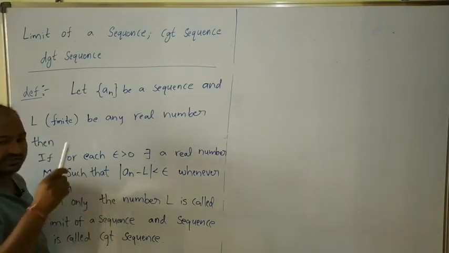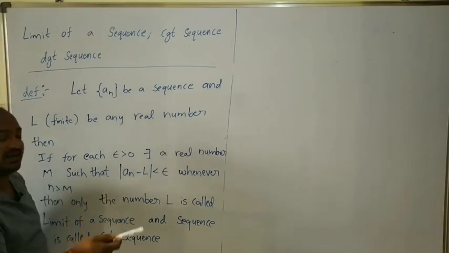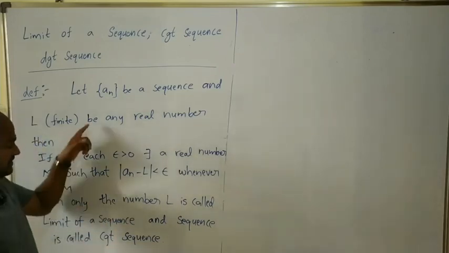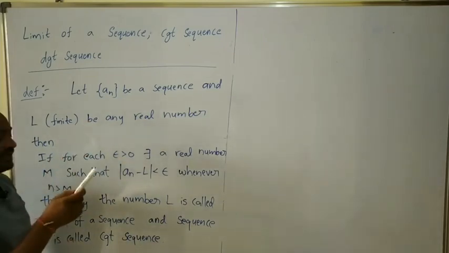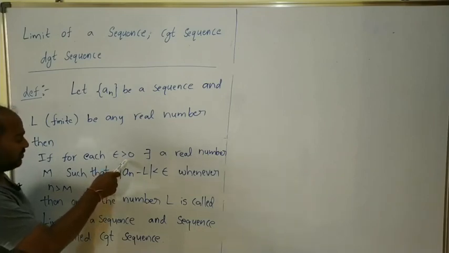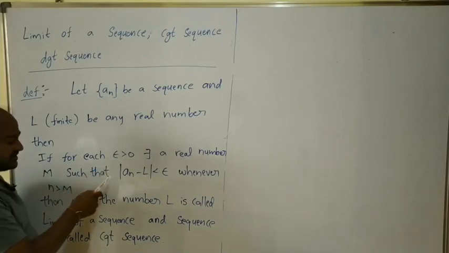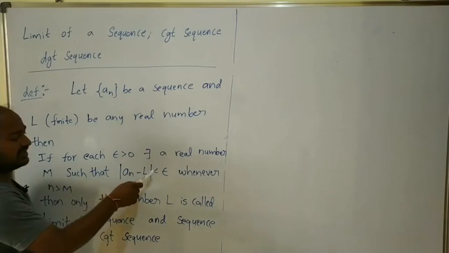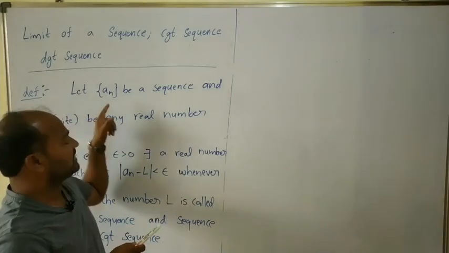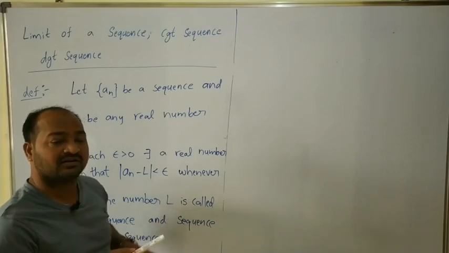So in this case we can say that the sequence a_n is convergent and converges to the number L, which means that if for any positive number epsilon greater than 0, we can find M, capital M, depending on epsilon such that modulus of a_n minus L is less than epsilon, then only we can say that the sequence a_n is a convergent sequence and the number capital L is called the limit of the sequence.